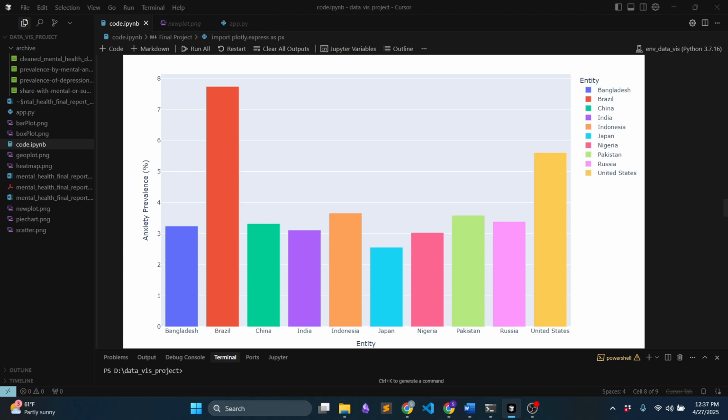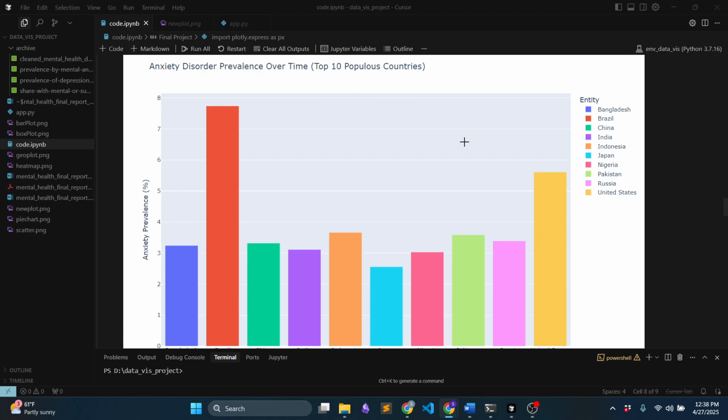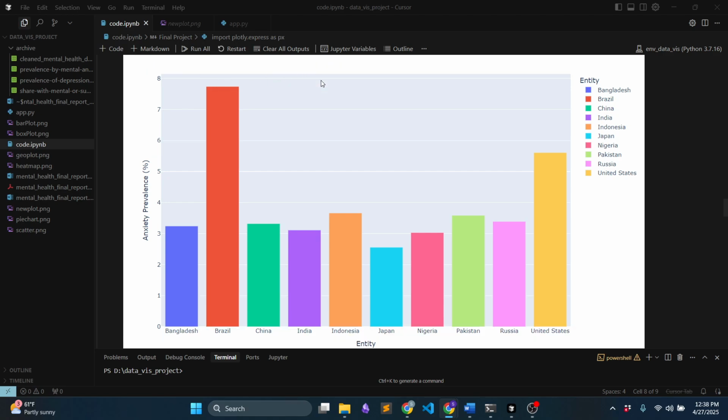The first one is a bar chart. You can see that the country with the highest anxiety prevalence is Brazil for the year 2015, and these are the top 10 populous countries that suffer from anxiety disorder prevalence over time. The second country is the United States, and so on. And Japan has the lowest anxiety prevalence of the top 10 countries.